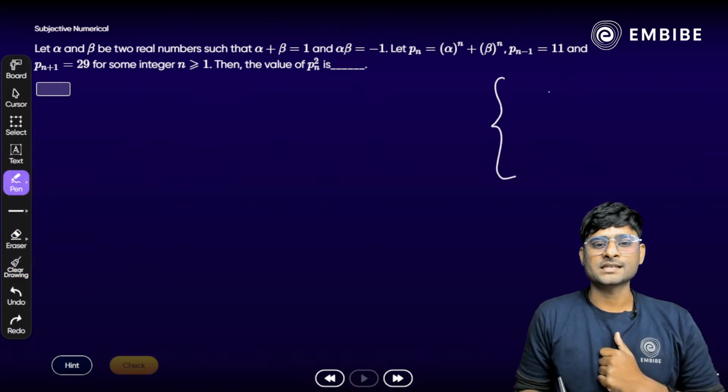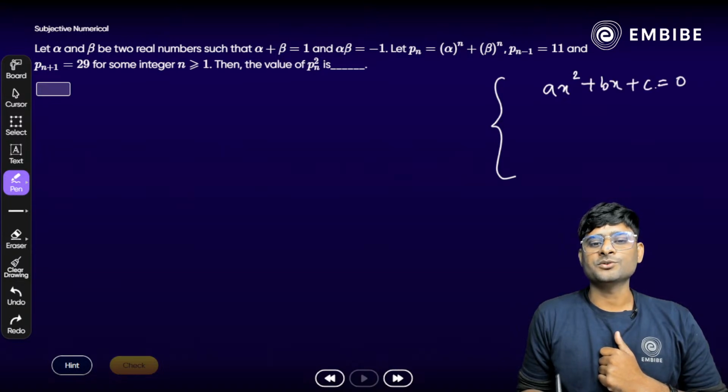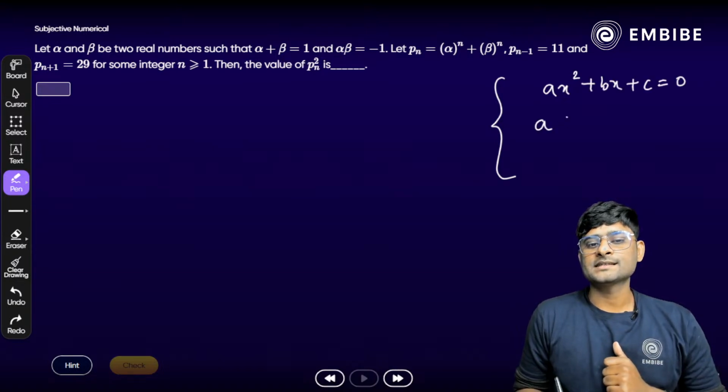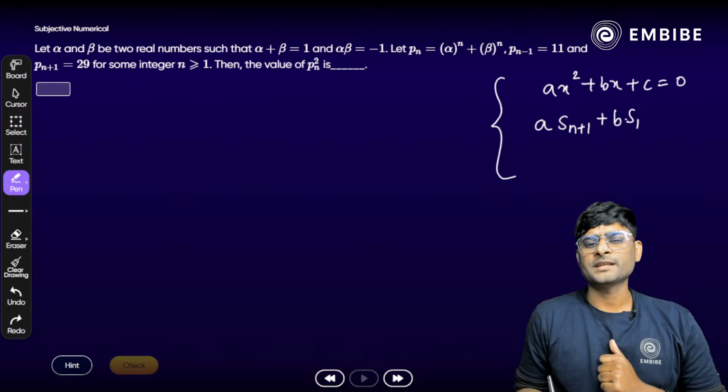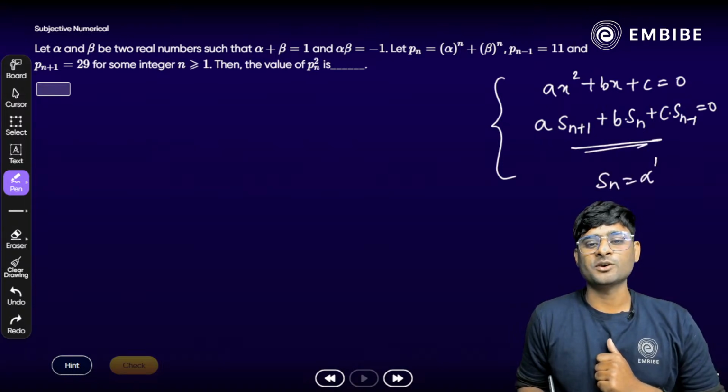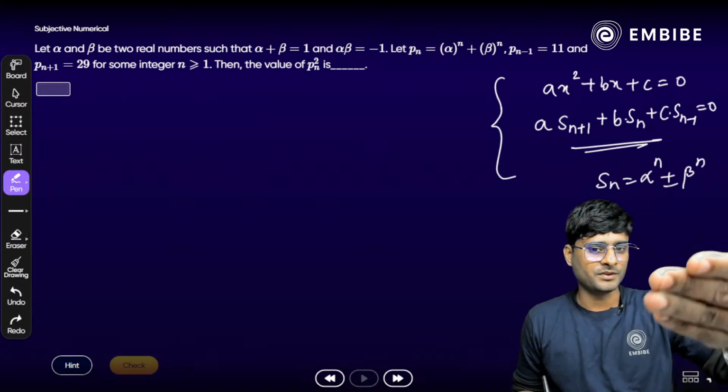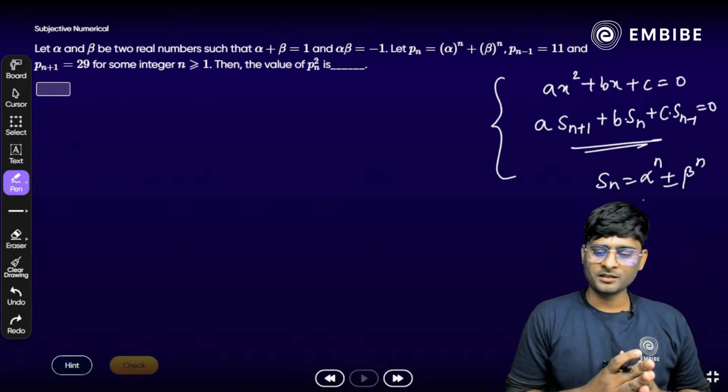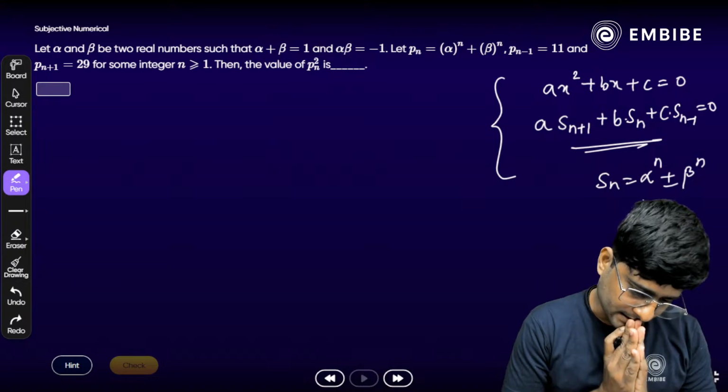Take a look here, the Newton's formula. Let's revise a little bit about this. Suppose we have ax square plus bx plus c is equal to 0. So we can write down S(n+1), or we can say S(n) like that also, plus b times S(n) plus the constant value c times S(n-1) must be true, where Sn is alpha raised to power n plus or minus beta raised to power n. Yes, it is true for both, whether it's plus or minus.